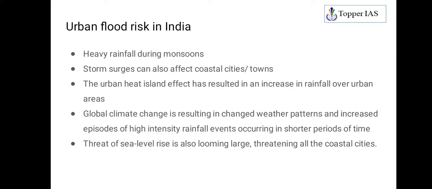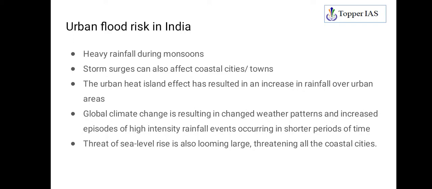Then storm surges can also affect coastal cities and towns. Storm surge is nothing but a rise in sea level, water getting inundated because of a phenomenon like cyclones. Climate change is exacerbating this. More cyclones are now coming, more intense cyclones are coming. So because of that, you see instances of storm surge along the coastlines. That will also flood the coastal cities.